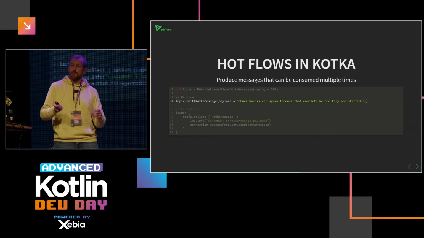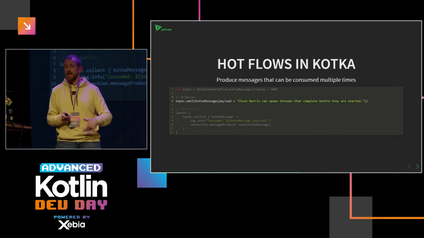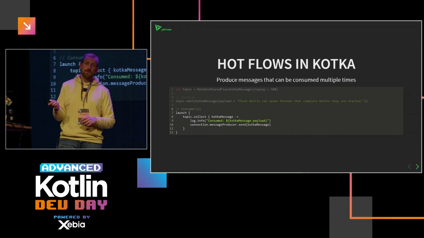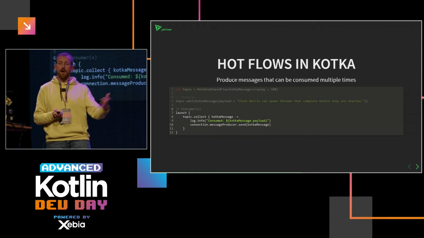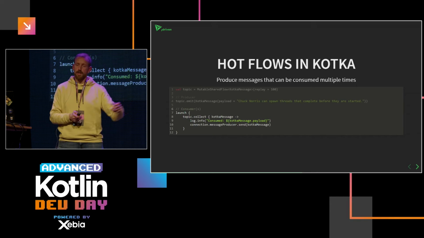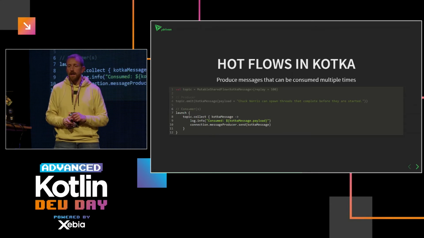And to produce something on that flow, you call the emit function, and you can pass whatever payload you want. And for each consumer, you just launch a coroutine that says, I want to collect from that topic, and I want to send it to the specific connection that's for that client. And that can happen multiple times, of course.